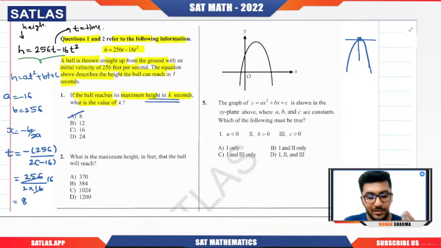Now you can understand, even when you know the concept, how beautiful this question is. A student who has not practiced a decent amount of questions on the quadratic function will not be able to get this question so easily or quickly, because they will think first about the calculation part and get stuck at this point. Why have they given 256? 256 is here also. Is this representing the initial velocity? All those questions will eat their time, and that is definitely not what we want in this examination. Getting my point?